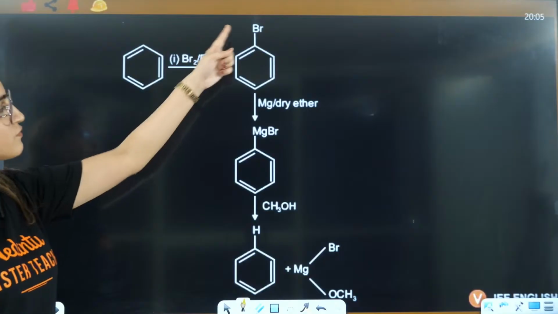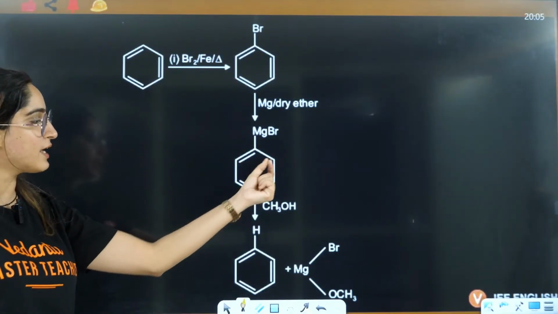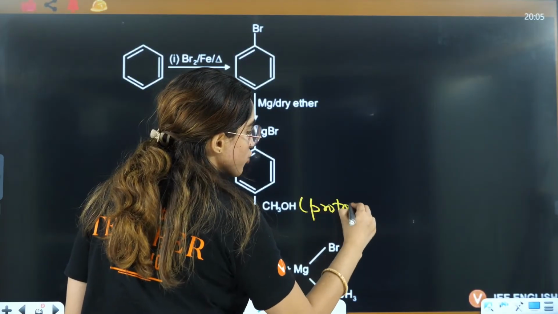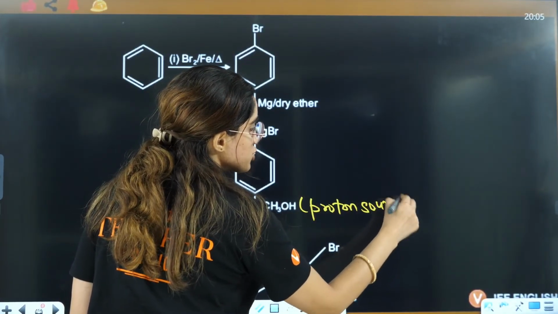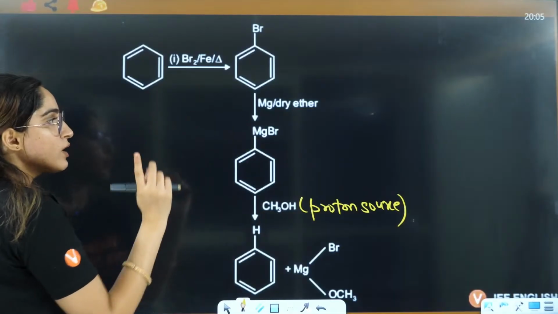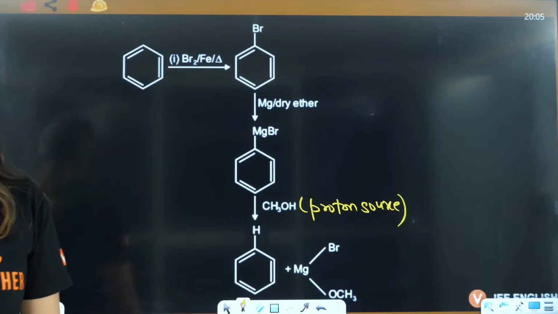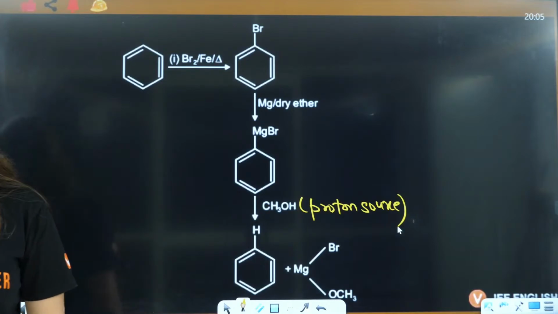Okay, how it is done? Firstly bromination, then Grignard reagent. Grignard reagent, whenever it finds any proton source, it will give the proton, replace MgBr with hydrogen, and you will have the formation of benzene. Okay everybody? Yes.